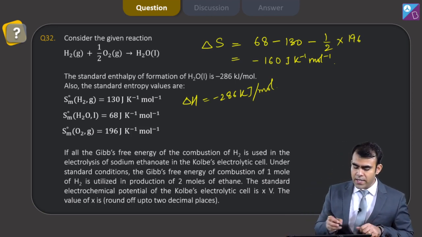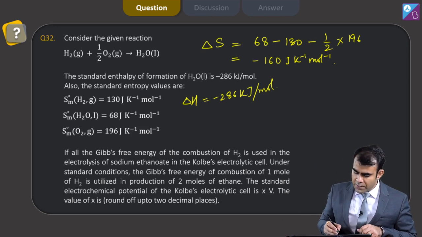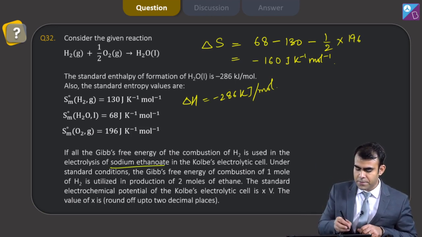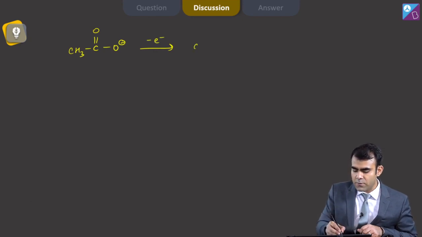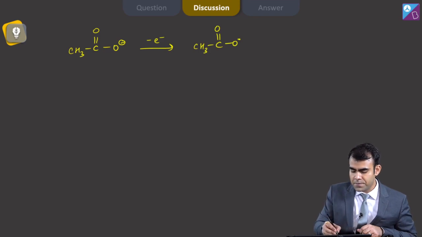Now in Kolbe's electrolytic method, here we are doing electrolysis of sodium ethanoate, that is CH3COO minus, and on electrolysis it loses electrons and forms CH3COO radical.